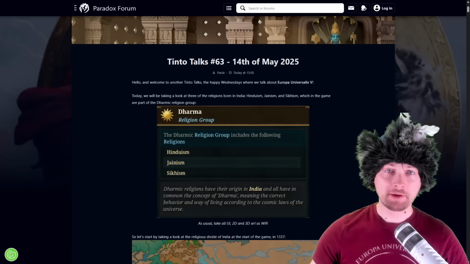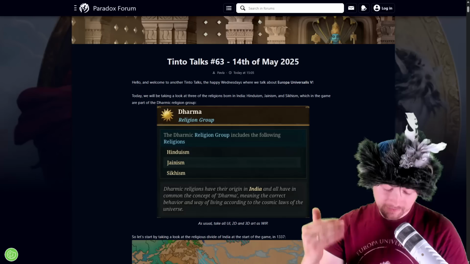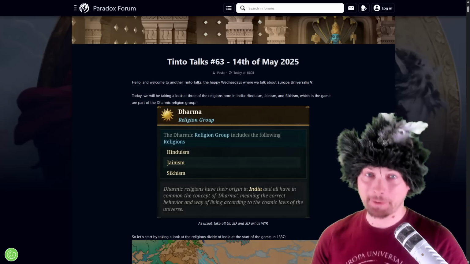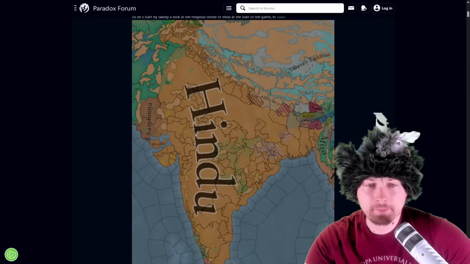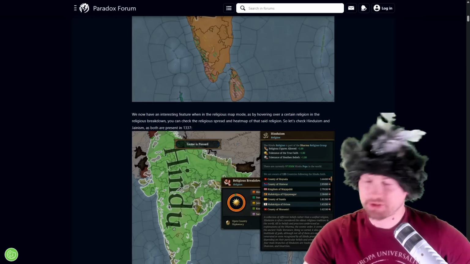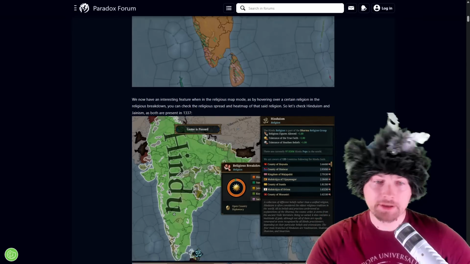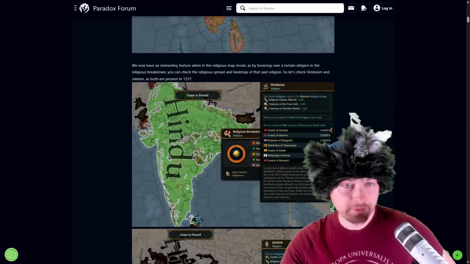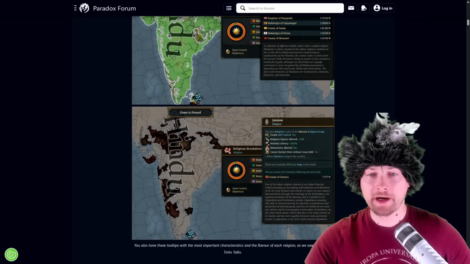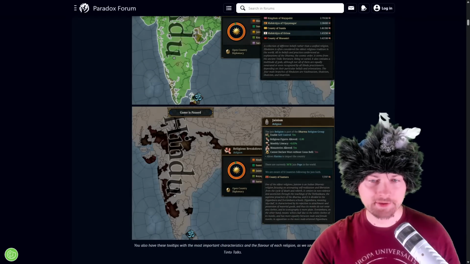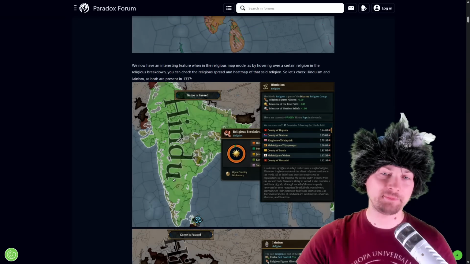I already read it, so I'm reading that together with you guys, but honestly, I think these three religions have more content in EU5 than they have in EU4. First of all, this is the religious map of India, and one of the cool features is that when you're hovering on a specific religion within your pops screen, you get how many pops are living within that region. The more green it is, obviously the more pops. Hindu is everywhere, while Jainism is just in some certain locations. Only 400,000 pops are Jains and almost 100 million pops are Hindu.